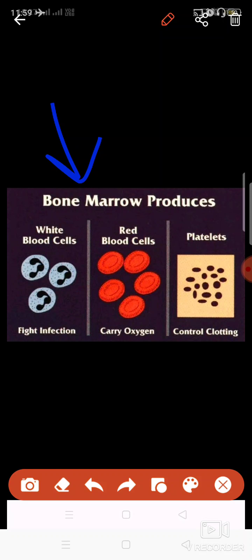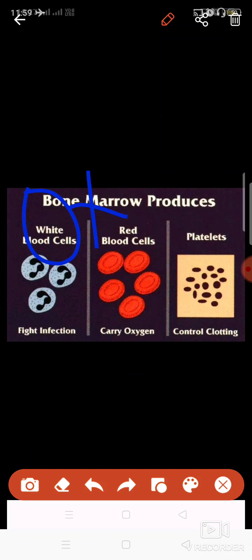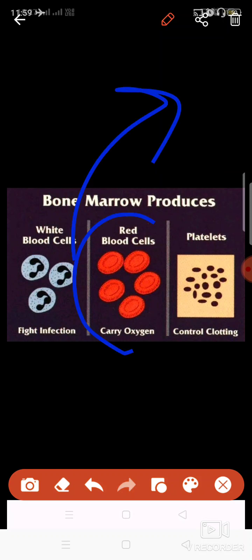Oxygen gets attracted towards the hemoglobin and it forms one compound which is known as oxyhemoglobin, and this oxyhemoglobin is carried to different parts by the RBCs.